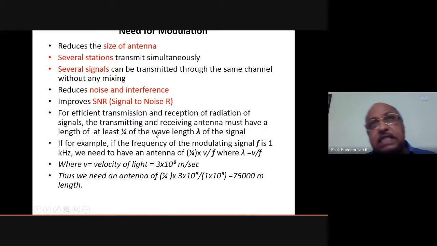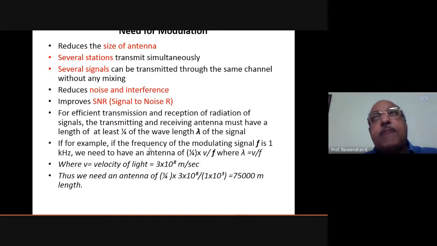In order to send the information very efficiently and effectively from an antenna, the size of the antenna, the length of the antenna, must always be less than lambda by 4, where lambda is the wavelength. Okay, the transmitting and receiving antenna must have a length of at least 1/4 of the wavelength of the signal.